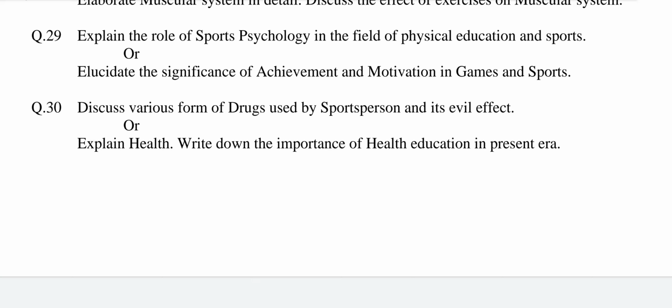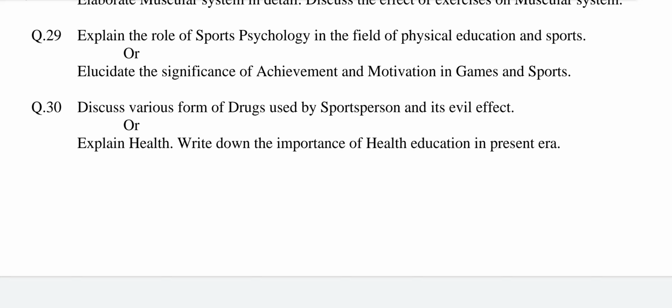Evil effects of drugs. Few evil effects of drugs are as listed below. Number 1, drug addiction has various serious effects on health and personality of addicts. 2, loss of appetite leading to liver damage, loss of sleep. 3rd, damage vital internal organs. 4th, the behavior of addicts changed. 5, may suffer from bout of pains when in the need of drug.